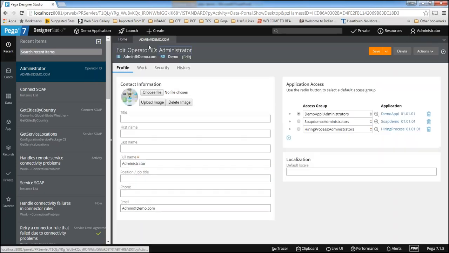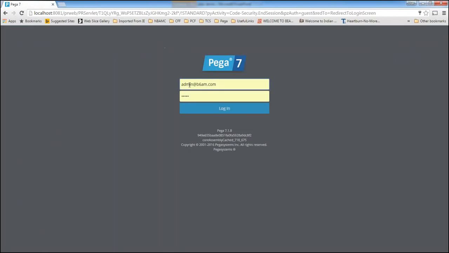In the same way, before going to other options, let me show you the different portals we have. Let me log in as an end user. The default username and password will be the same: user at our organization name, and the password will be rules only.